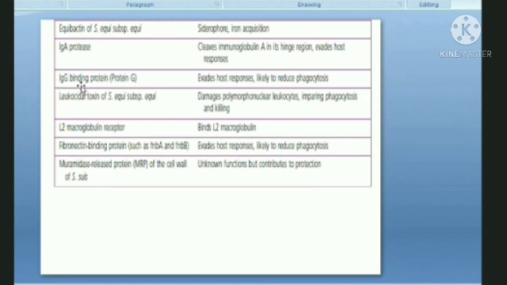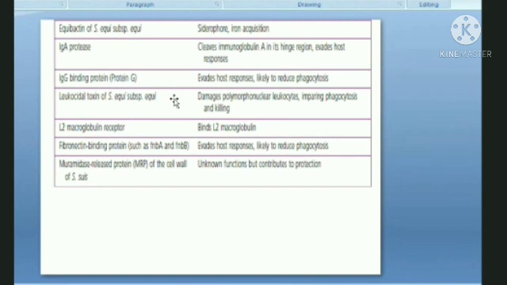Moving on to the next point, the IgG antibody, that is again the immunoglobulin G molecule. It is again an IgG binding protein. If you remember, IgG is a very important molecule for phagocytosis. It acts as a very important molecule in complement activation, in phagocytosis, in opsonization.